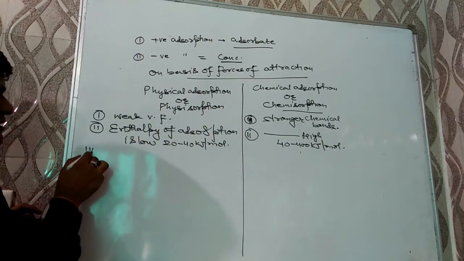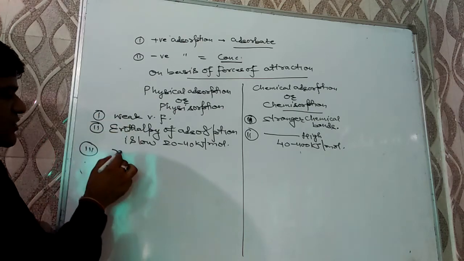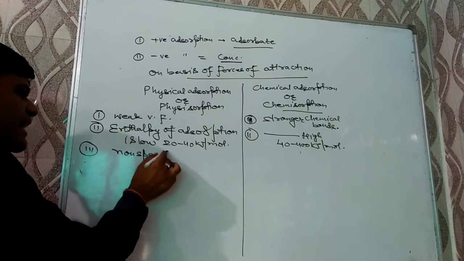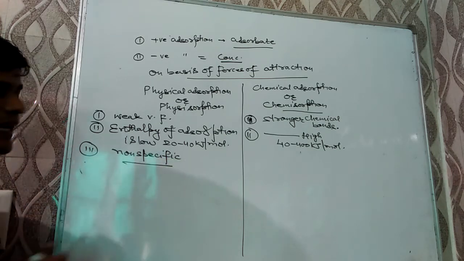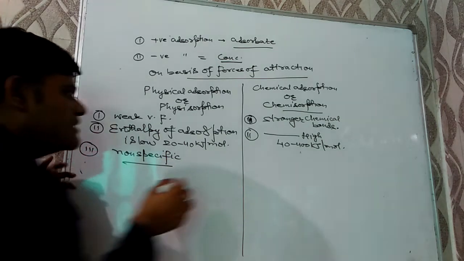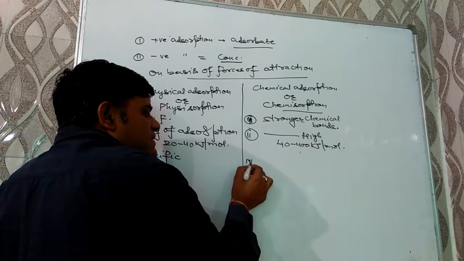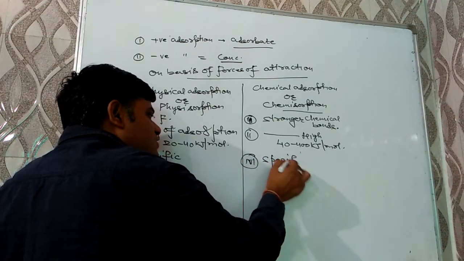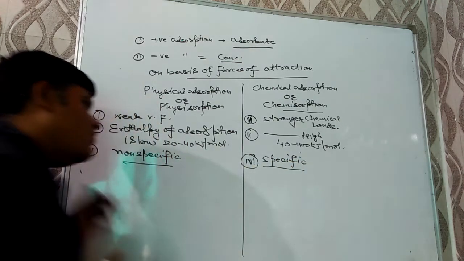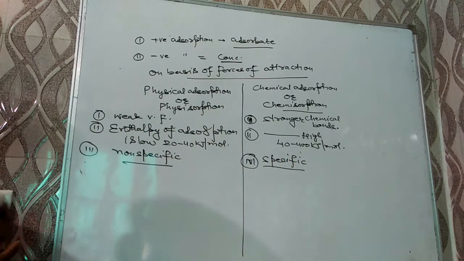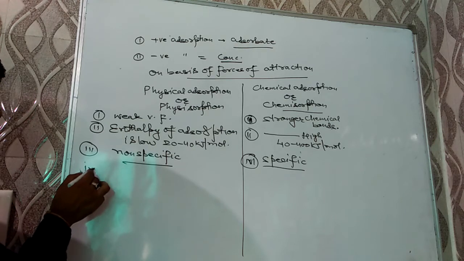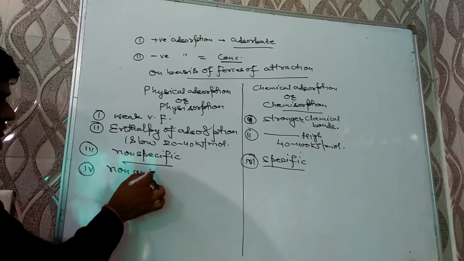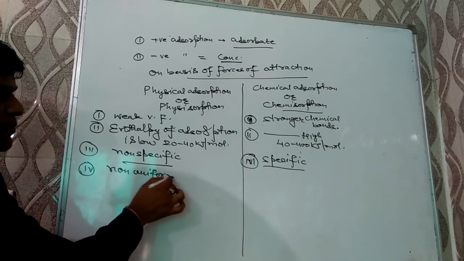Next, physical adsorption is non-specific, as van der Waals forces can be present between any two molecules, but chemical adsorption is specific in nature because stronger chemical bonds cannot be formed between each two molecules. Next, physical adsorption is non-uniform. Chemical adsorption is uniform.